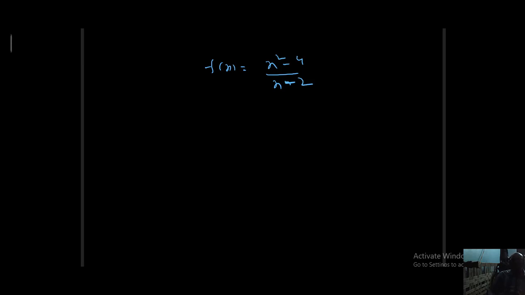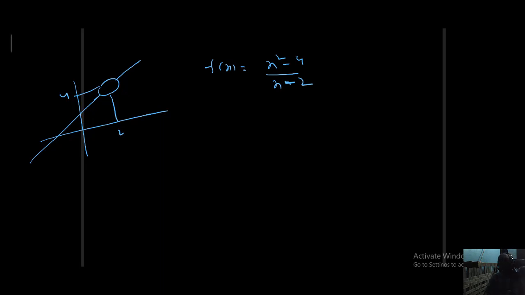But why is one named removable and the other one named non-removable? Listen, students. First of all, I will draw the graph of this function. This is the graph for that. It just has a hole somewhere. The function has a hole at 2. Output is 4. This is the graph of f of x equal to x square minus 4 by x minus 2. The function is not continuous at x equal to 2: f of 2 minus is 4, f of 2 plus is 4. Okay. So after rearranging the definition, you can make it continuous at x equal to 2.